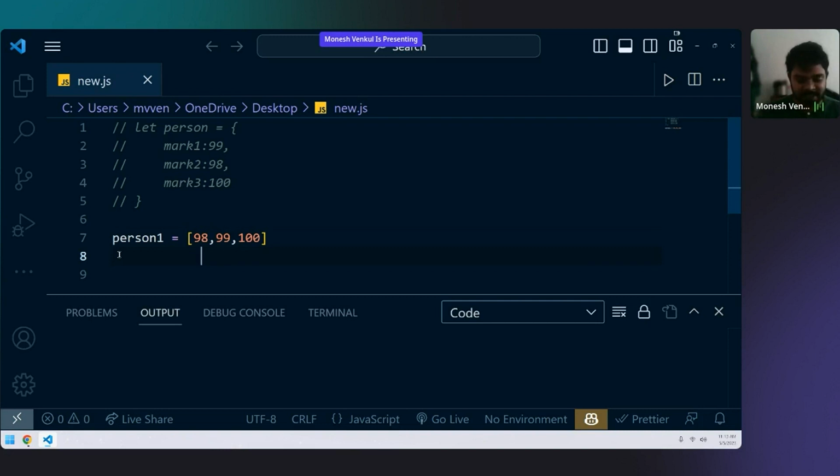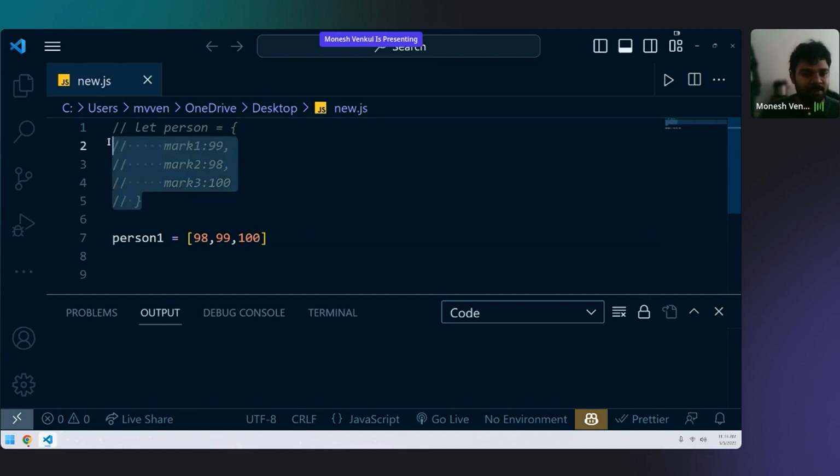Here 98's key is 0, 99's key is 1, 100's key is 2. In an array, the index position itself is the key, but we cannot define them. We cannot write our own keys. It's not possible in an array.